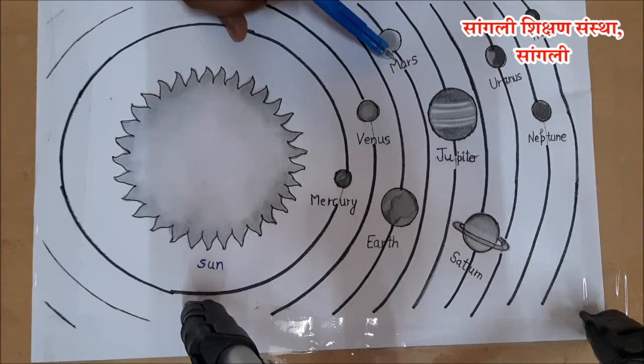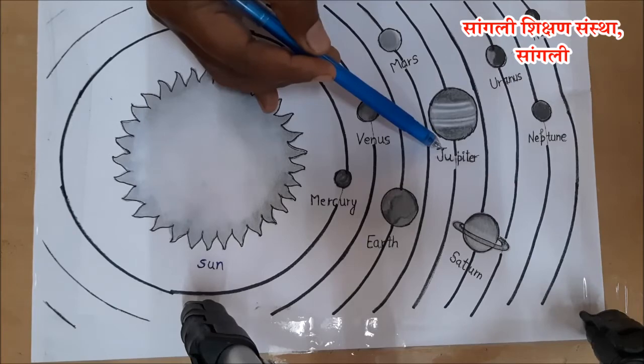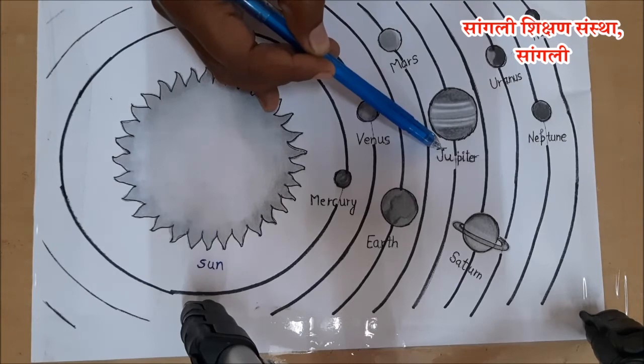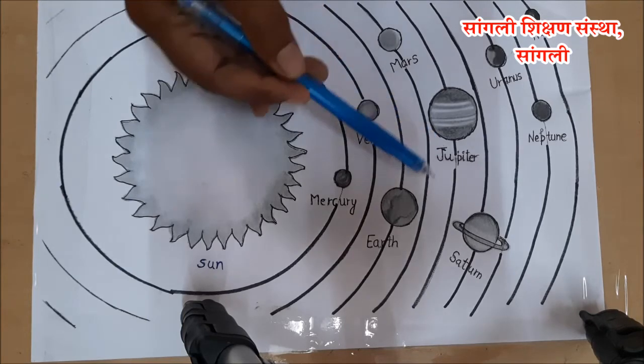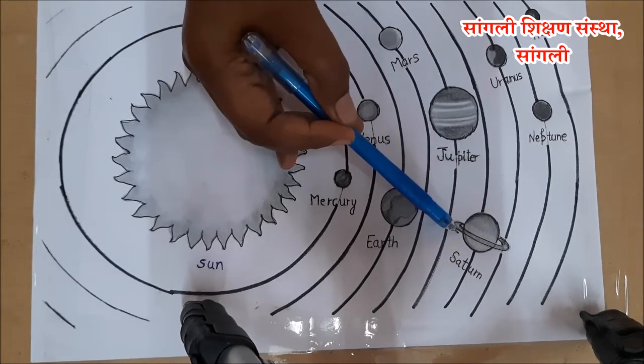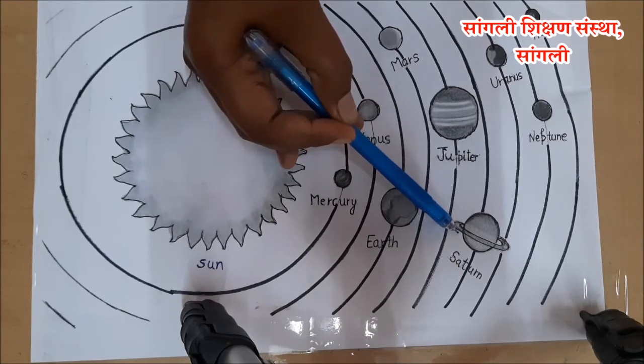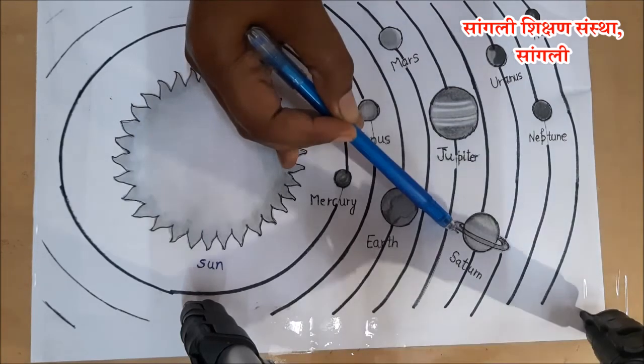The next planet is Jupiter. It is the largest planet and it is called in Marathi Brihaspati. It is the largest planet of our solar system. About 1300 Earths can be placed inside Jupiter. It has a large number of moons, that is it has n number of satellites. After Jupiter, there is Saturn. In Marathi, it's Shani. It is the second largest planet in our solar system.